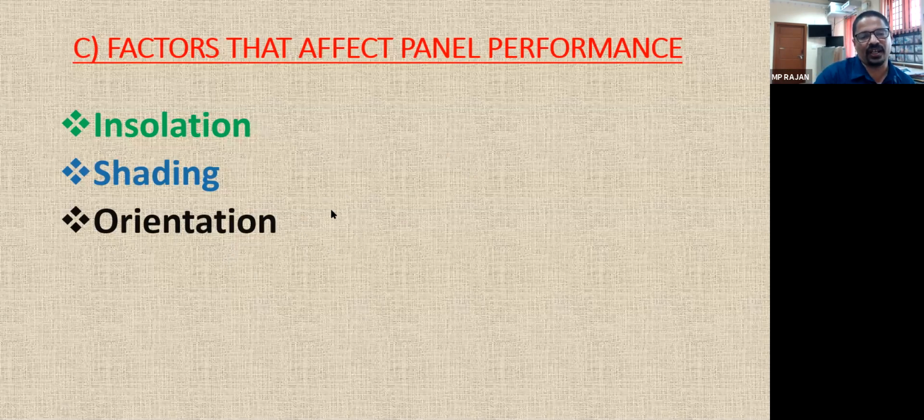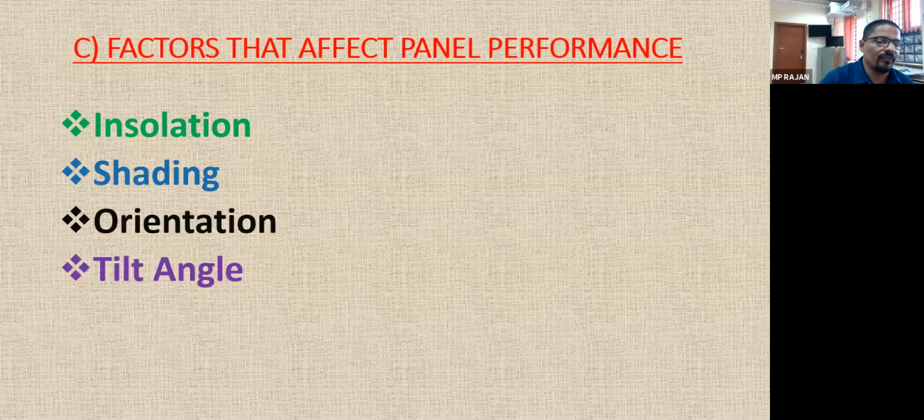So sufficient adjustment is required. If you just use a compass to install the solar panel, that will reduce the radiation, because that is not the correct geographical north-south axis. So orientation is also an affecting factor of the panel performance.